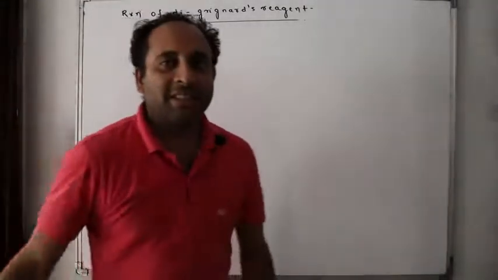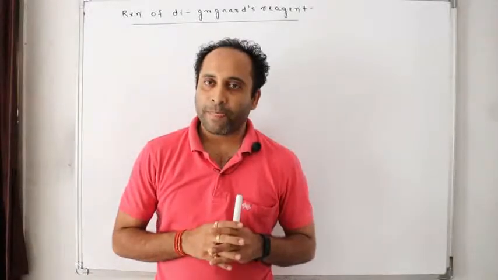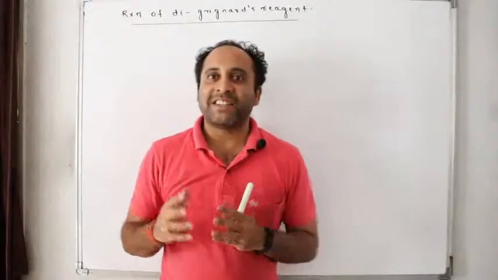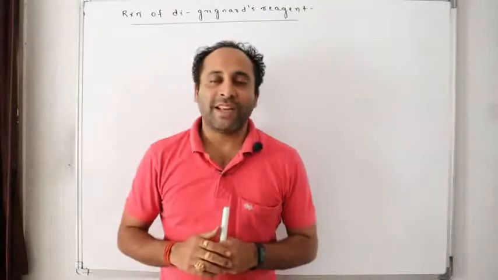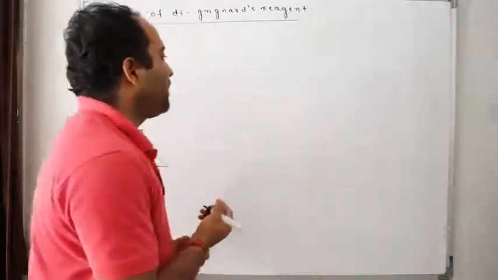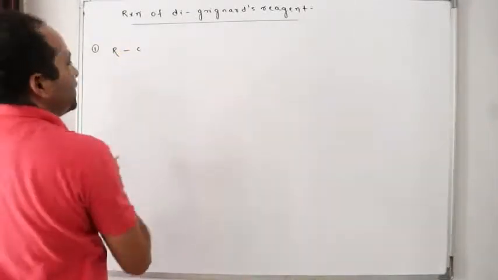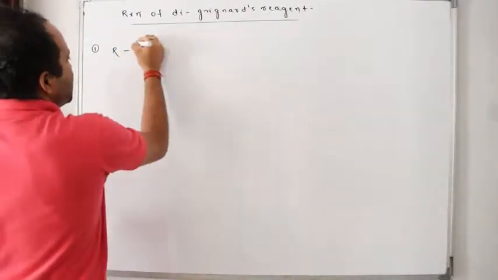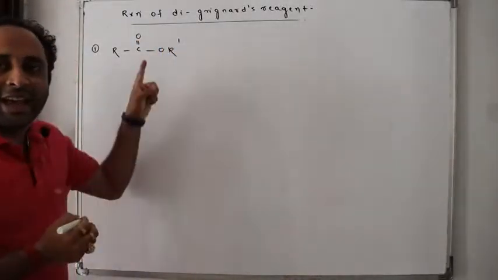Now here comes our discussion about the chemical properties of Grignard's reagent, di-Grignard's reagent. Where does this di-Grignard's reagent react and how do they react? Come back to the reaction. For example, RC double bond O R dash, is it an ester?